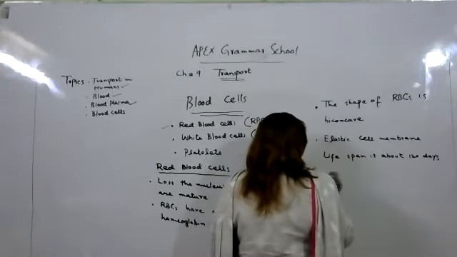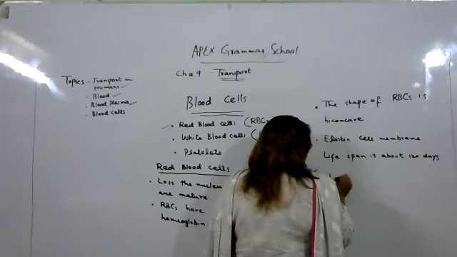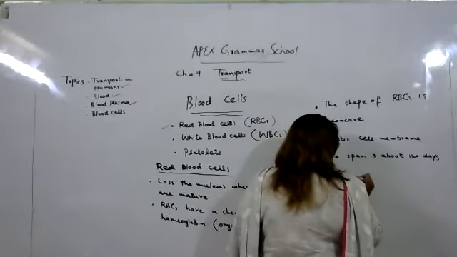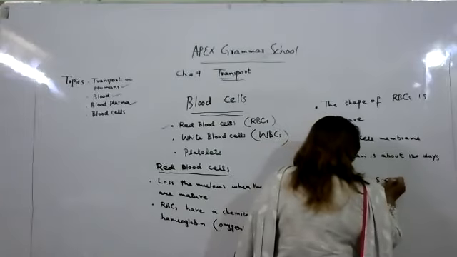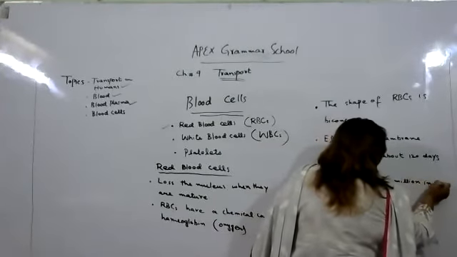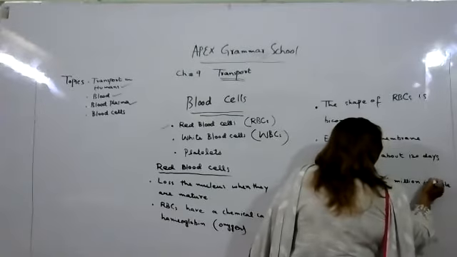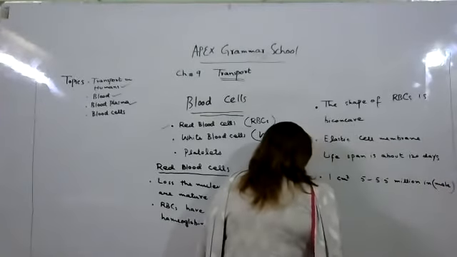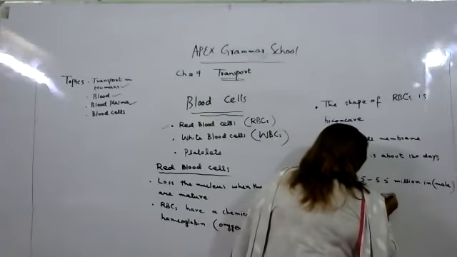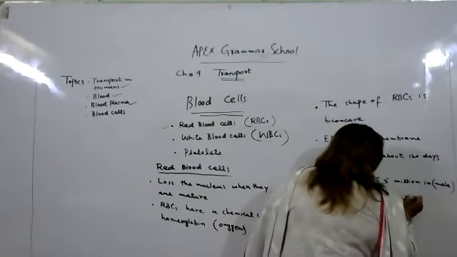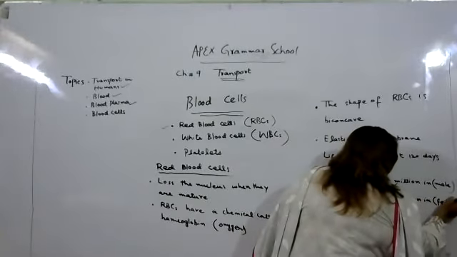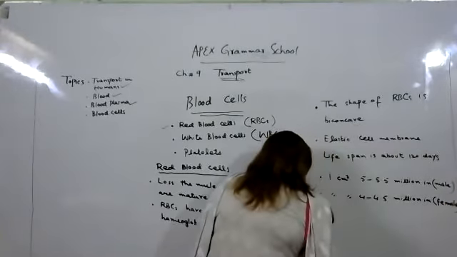In 1 cubic centimeter, 5 to 5.5 million are present in males, and in 1 cubic centimeter, 4 to 4.5 million in females.